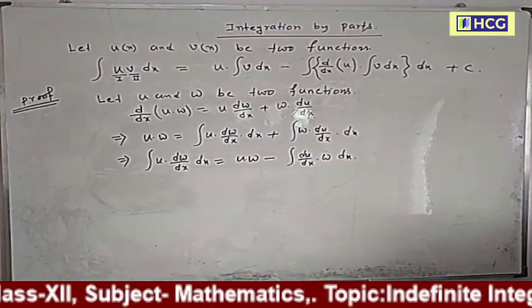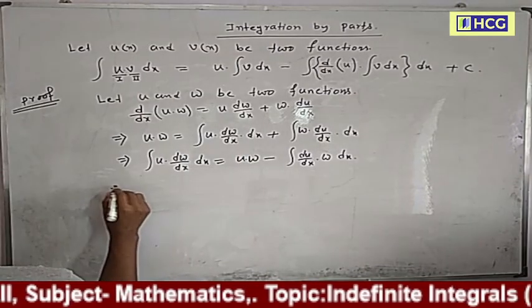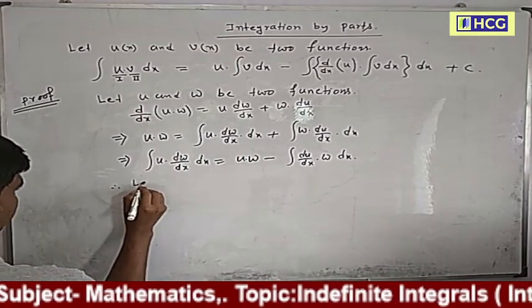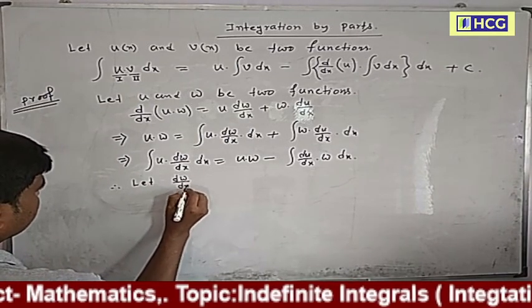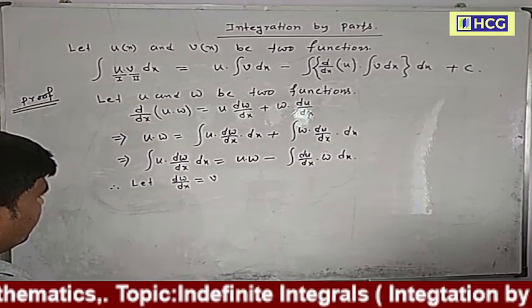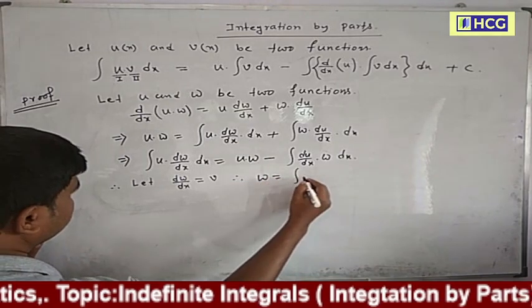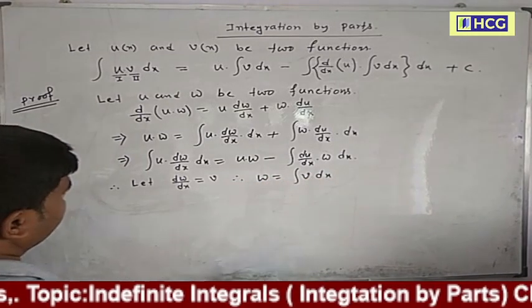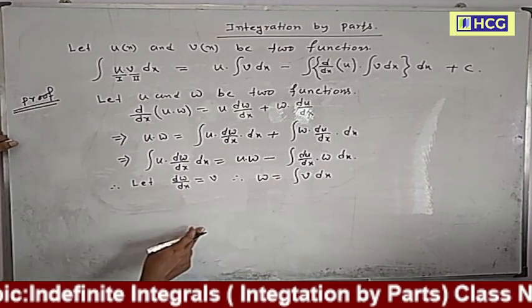For this we choose, let dw/dx equal v, so therefore w equals the integration of v dx.